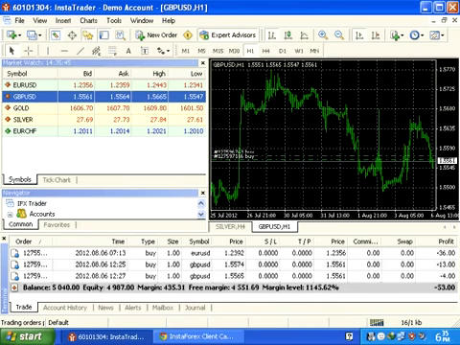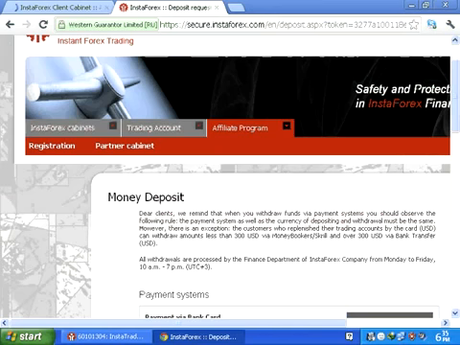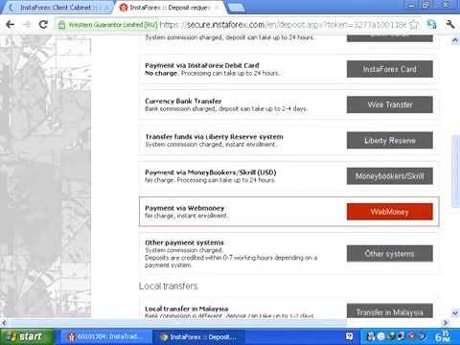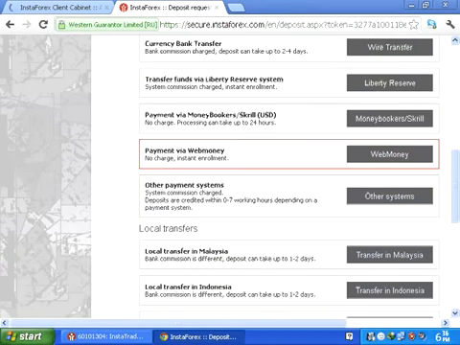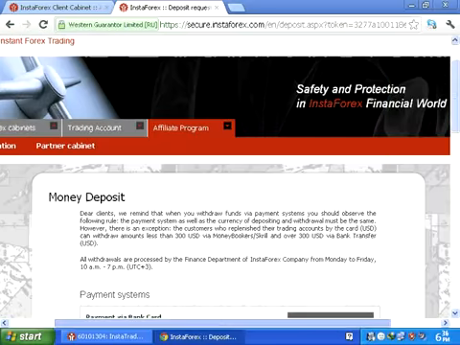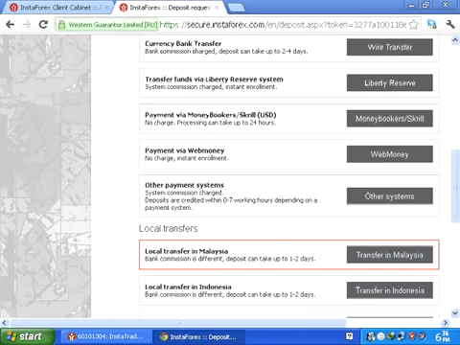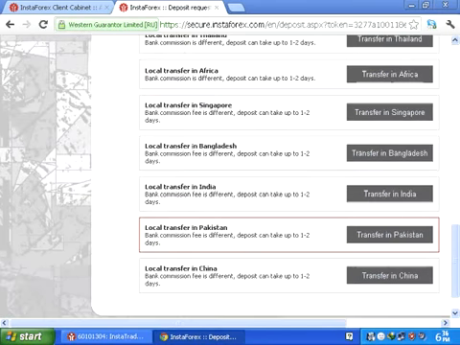You can see I'm now in minus $53 loss. I'm waiting for the rate to go up, so I will close that. Deposit money: after that you can see many options for how you can deposit the money. Whichever one you like, you can click on and submit to the company. No extra fees when you deposit, and at the same time it is added to your account. Similarly you can click on the withdraw button, the same options will show, choose which option you like, then withdraw the money.